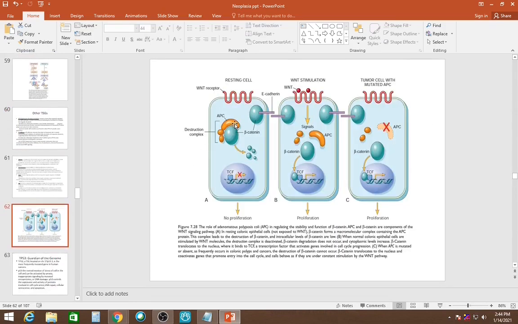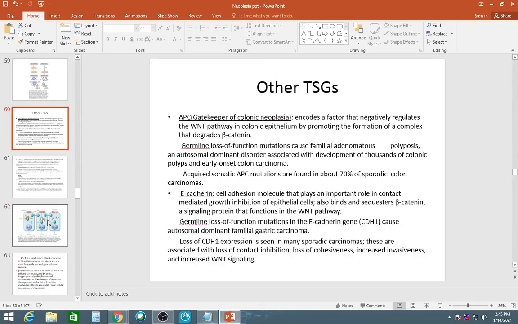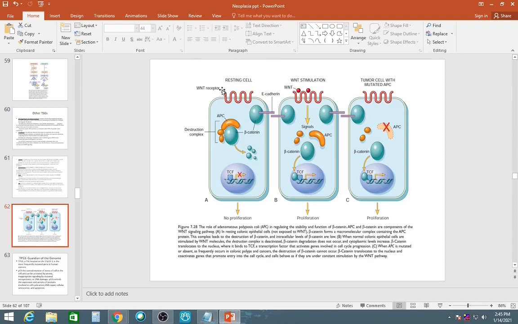This APC is attached to beta catenin. When APC attaches to beta catenin, it destroys the beta catenin, so there is no transcription. What happens sometimes is when you get WNT molecules, it leads to detachment of the APC from the beta catenin, and this beta catenin leads to more transcription and proliferation.